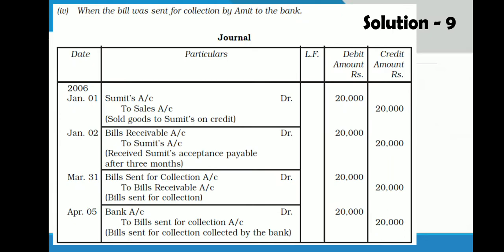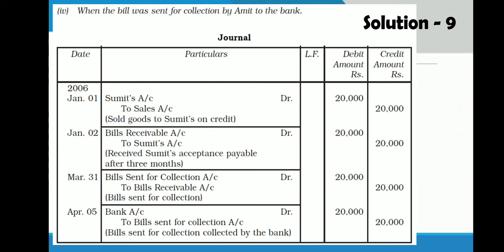Last option, when the bill was sent for collection by Amit to the bank. That means in this case, drawer gives his bill to bank for collection because he has no time or he is a busy person or he is having so many bills. So the work of collecting money is given to bank. Let us assume like that.